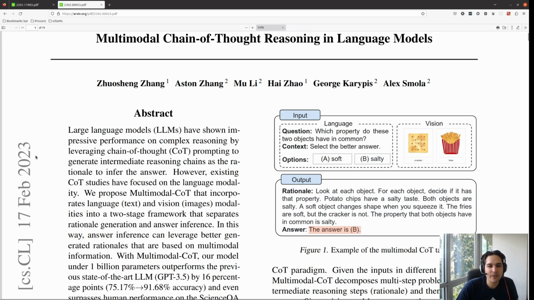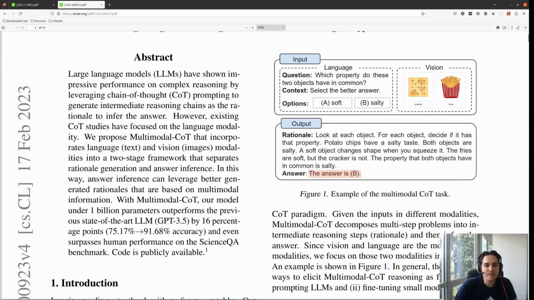So let's see the abstract. It said, large language models have shown impressive performance on complex reasoning by leveraging chain of thought prompting to generate intermediate reasoning chains as the rationale to infer the answer. This is whatever we have discussed so far. However, existing chain of thought studies have focused on the language modality.